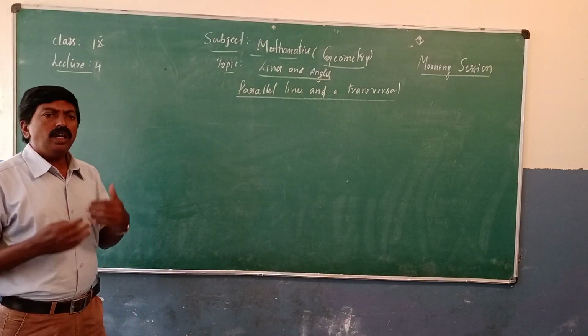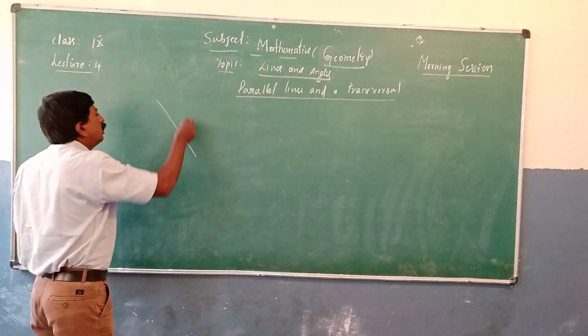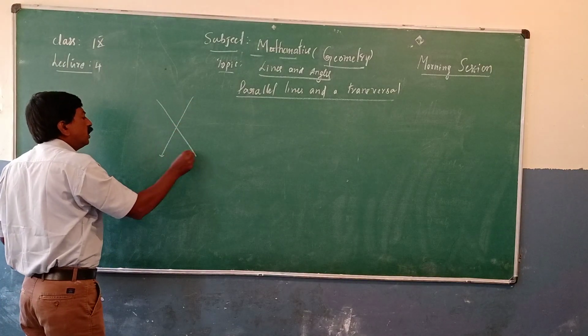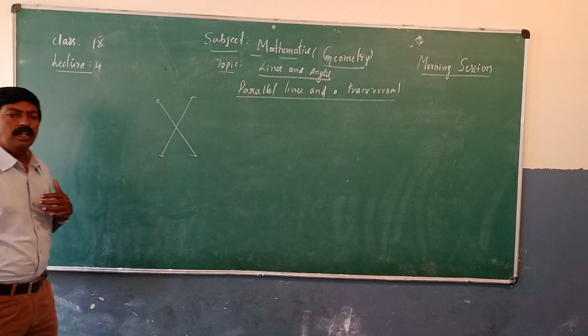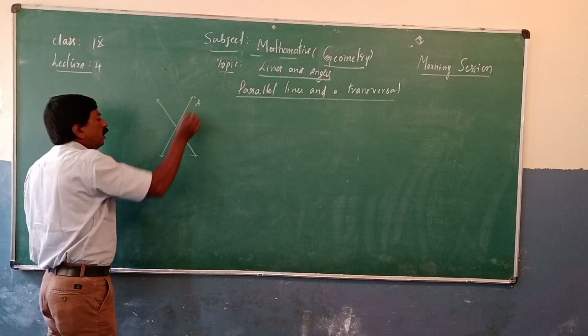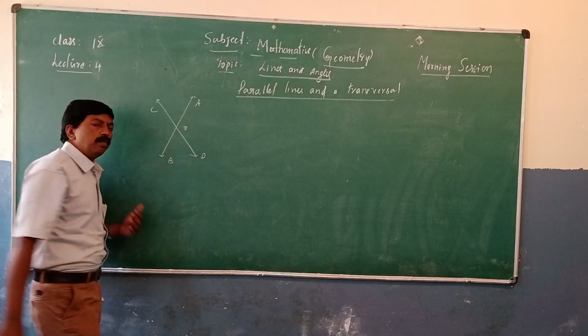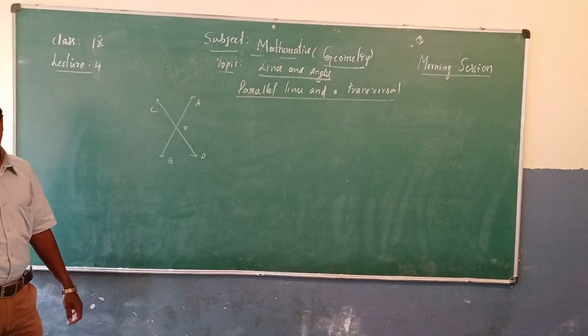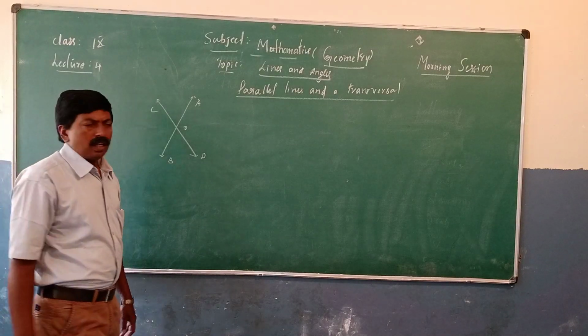So you already know that when 2 lines intersect each other, we call them intersecting lines. That is, AB intersects CD at O. These 2 lines are called intersecting lines.